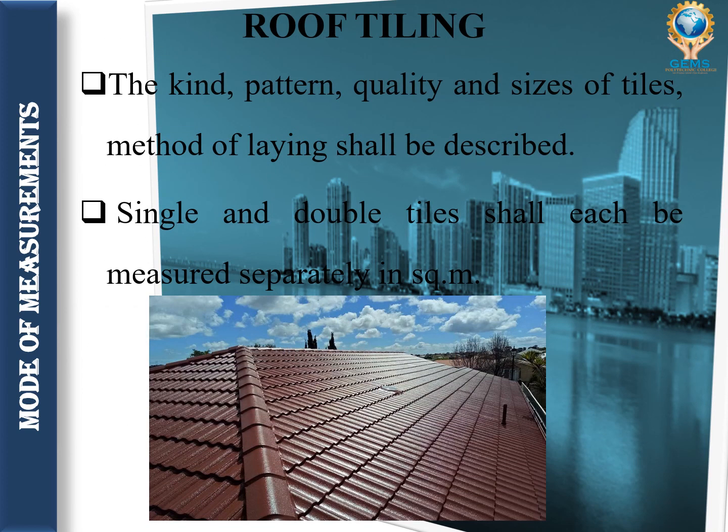The second type is roof tiling. We can use tiles for roofs, right? The kind, pattern, quality and size of tiles and the method of laying shall be described.